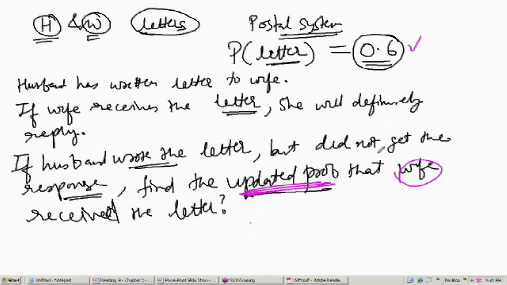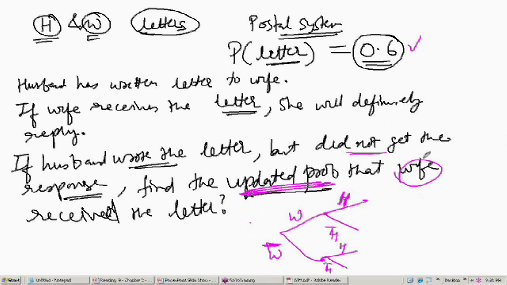What happened is the husband did not get the response. So we are sure that the husband did not receive any response, and we take it on the right side. So think about the scenario: the husband getting the response, the husband not getting the response, and the wife receiving the letter, the wife not receiving the letter. If you are able to come up with this, you will surely crack this problem. What is the probability that the wife received the letter? It is 0.6.